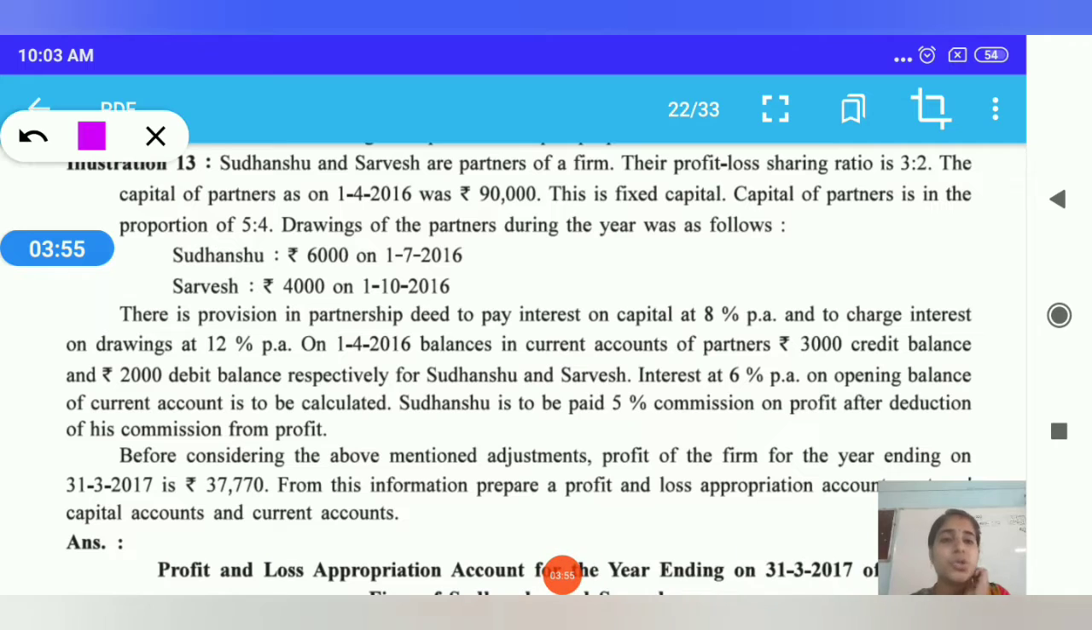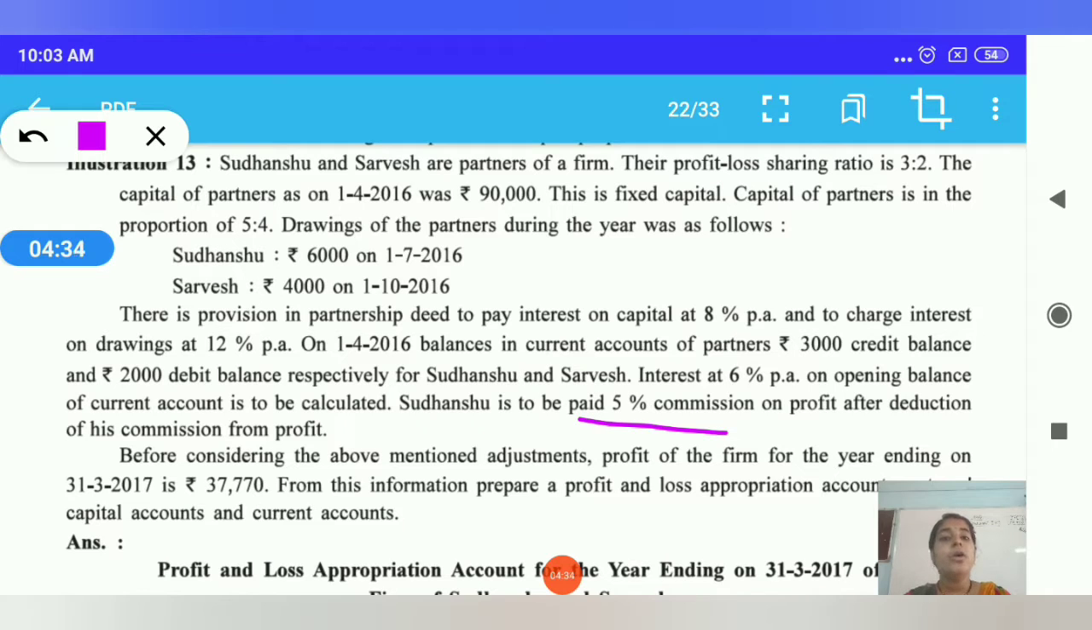Now Sudhanshu is to be paid 5% commission on profit after deduction. We saw in the previous lecture some examples of commission before profit and after profit deduction. Whatever the amount of profit we calculate, suppose profit is 10,000, then on this profit plus commission, it is 10,000 into 5 upon 105. I hope this is clear to all of you and you remember it.